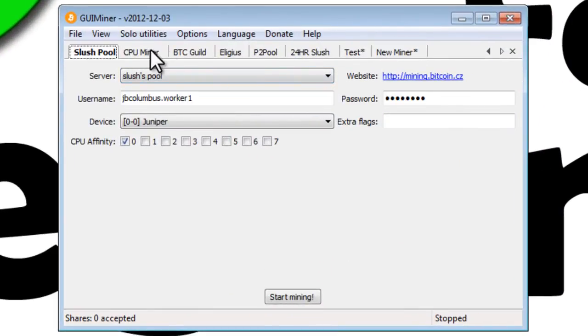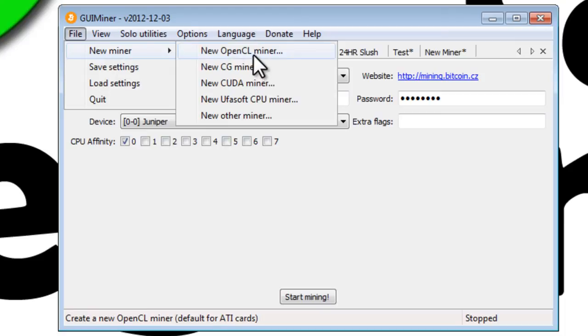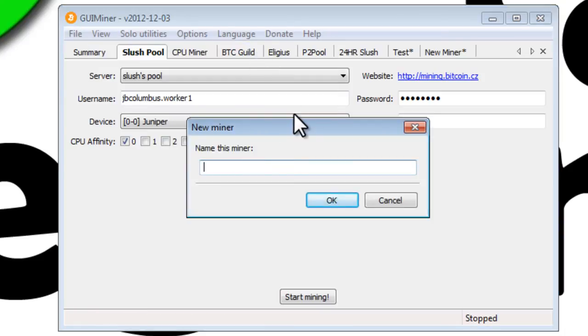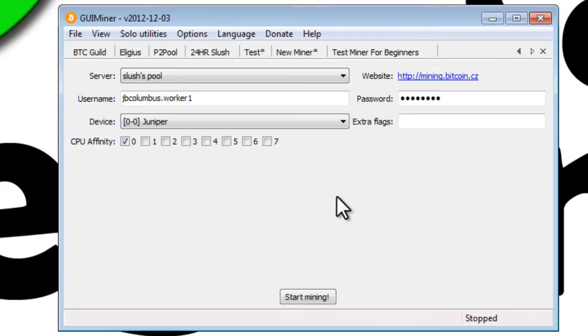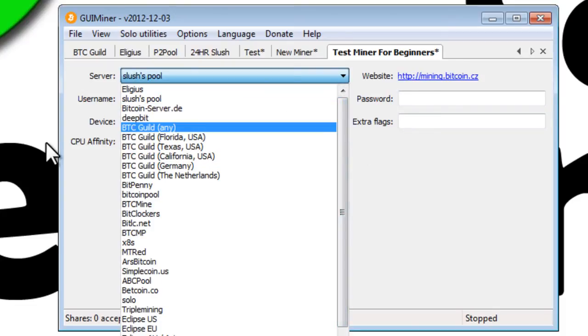Now you probably won't have all of these tabs, but all we need to do is click on File, New Miner, Open CL Miner, and we're going to give this new miner a name. So you can name this whatever you'd like. I'll call this Test Miner for Beginners. Great. And that will show us a screen similar to this, but we don't have a username and we don't have a password. And the server is the pool that we're going to join. And that brings me to my next point.